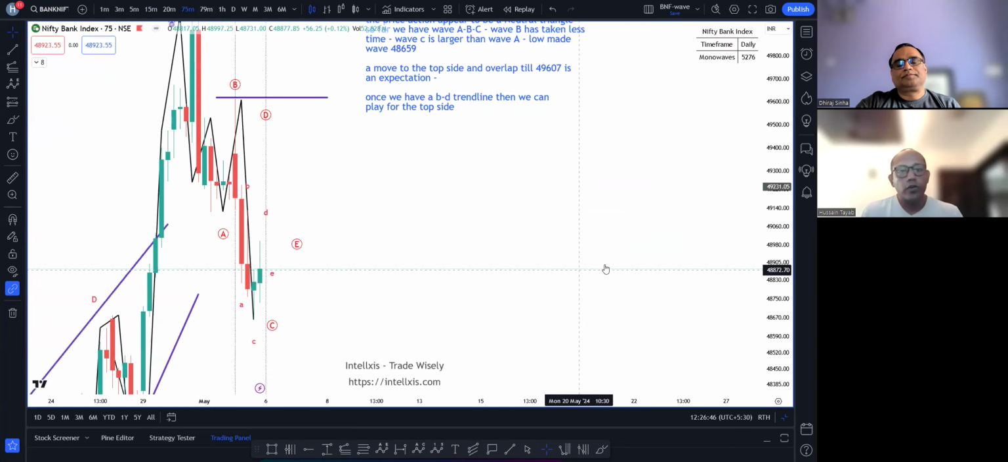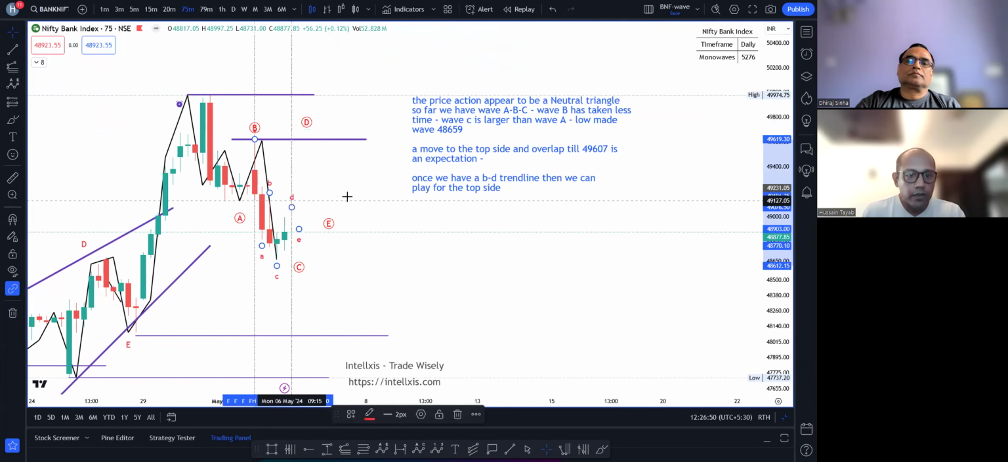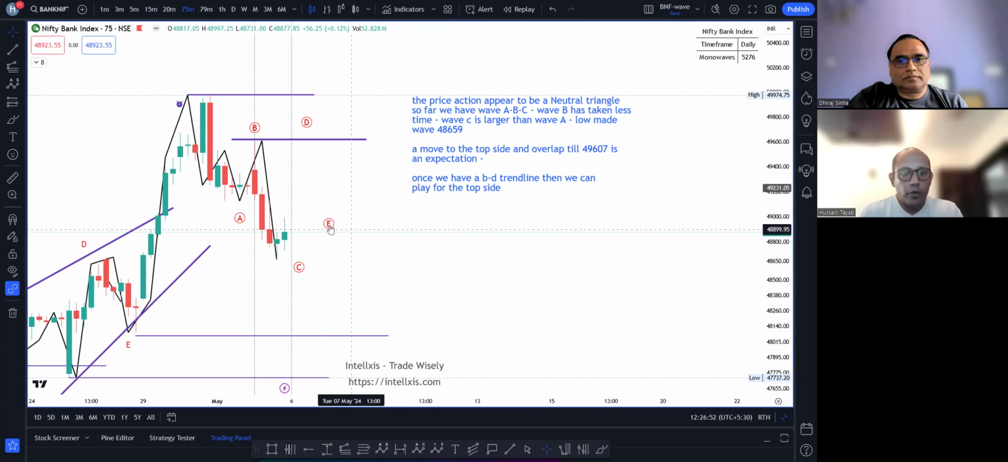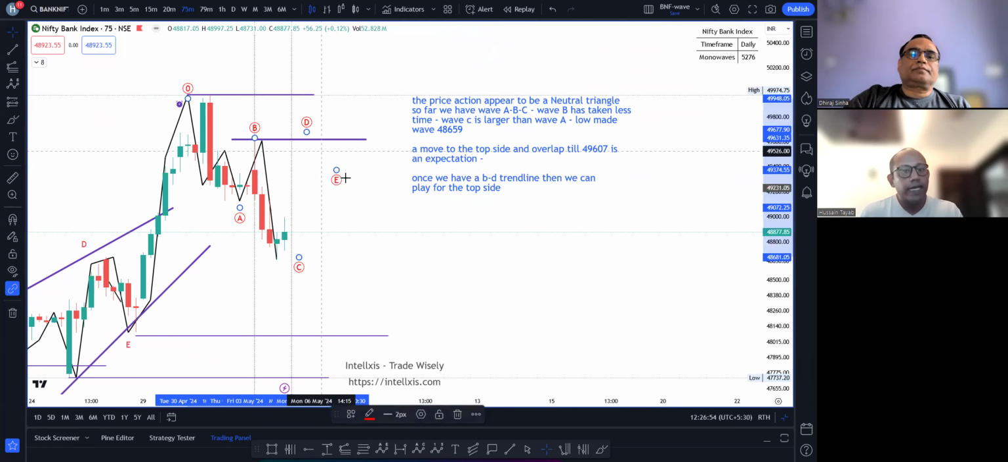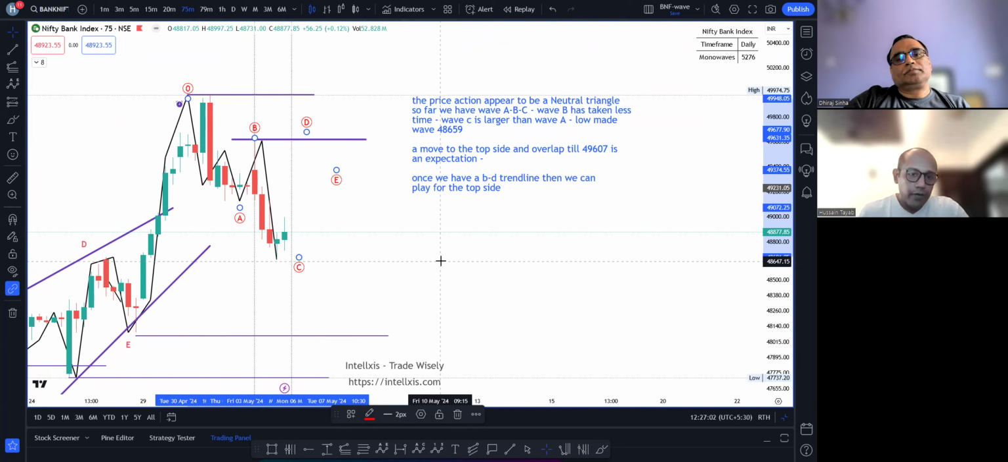After that, you can move on to your 75-minute time frame. This is where we had identified a neutral triangle. You will have an E leg, let that dip happen, then play for the top side. Right. This would be my analysis on the Bank Nifty. We have gone from 1 day to 75 to 15 minute. थोड़ा ज़्यादा हो गया है आज.